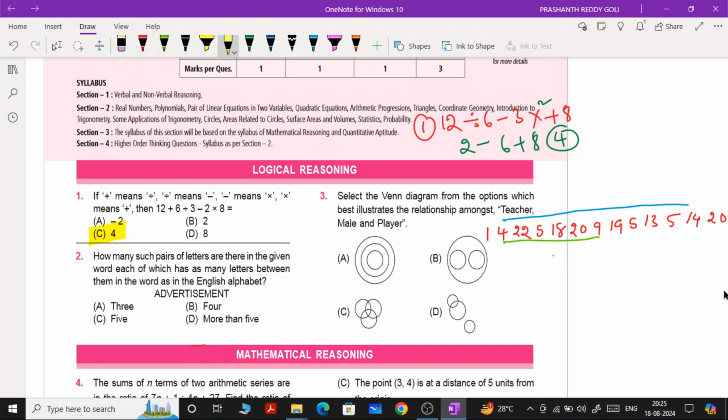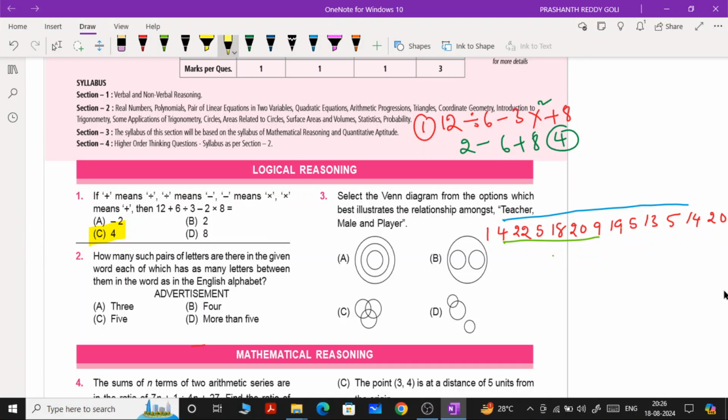22, you need not check. It's all about your presence of mind. Initially, it will take some time, but if you practice a good number of questions, you'll become master in this case. 22 is the big number, need not check with 22 because no other number is there. Then 5, 6, 7, 8, 9, 10, 11, 12, 13, 14 fails. Then 18, 19, no, it fails. Then after 20, no other numbers, fails.